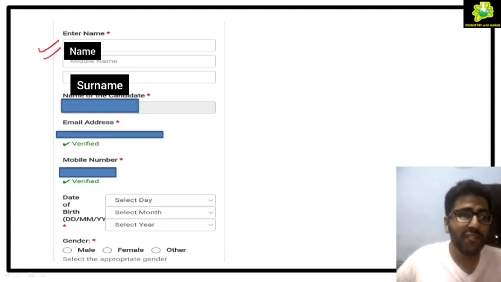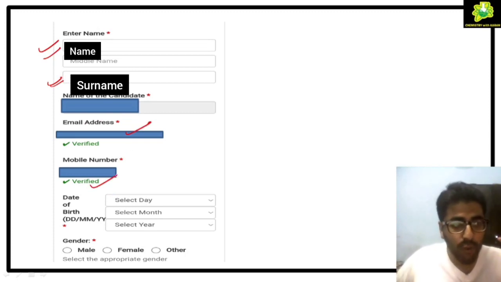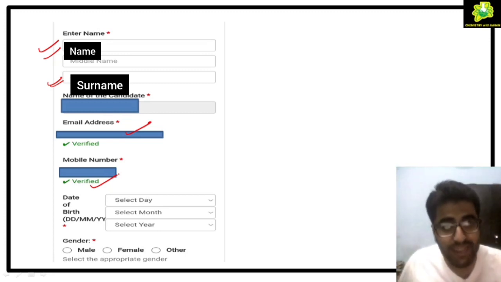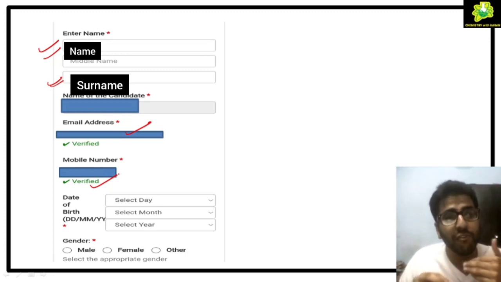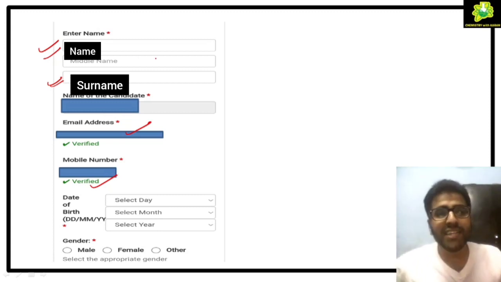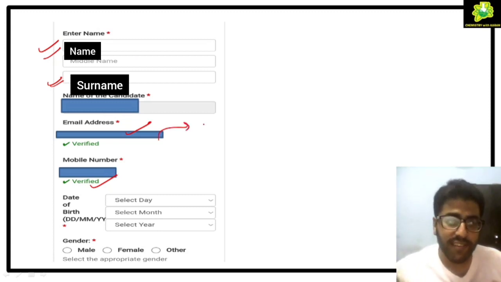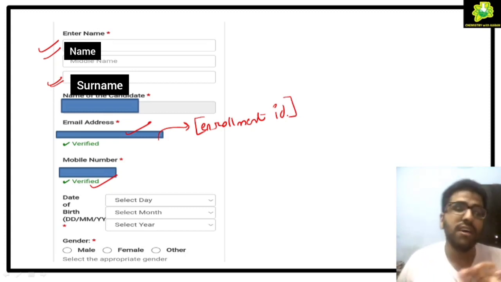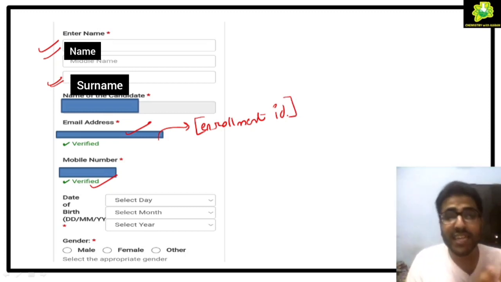Now you will be getting your personal details. You will have to enter the name of the candidate, then email address and phone number. You have to verify the email address and phone number very carefully. Once you verify them, you will receive an enrollment ID, which will be used in the form filling and in counseling. So please fill the correct details.